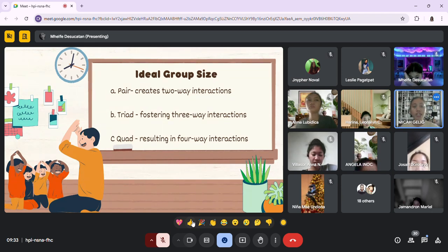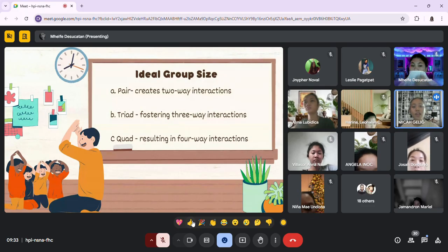So this larger group interaction encourages children to work cooperatively, manage group conflicts, and contribute to a shared goal. So they learn to communicate clearly, listen actively, and collaborate with a wider group, which builds their teamwork skills and social confidence.